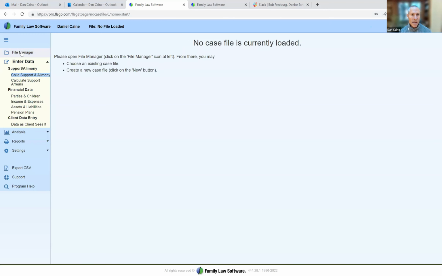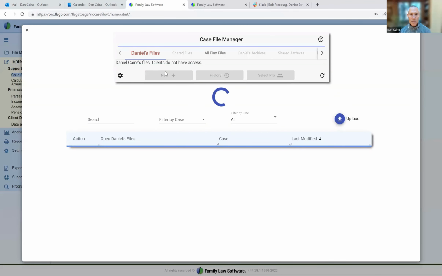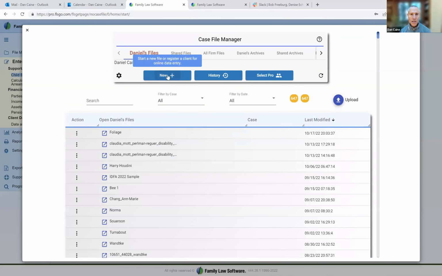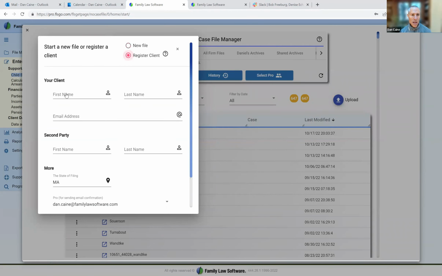I go to the file manager and I start a new file for Maple. I'm clicking the new button right here, and that starts a new file. And what I'm going to do is I'm going to register Maple as a client.